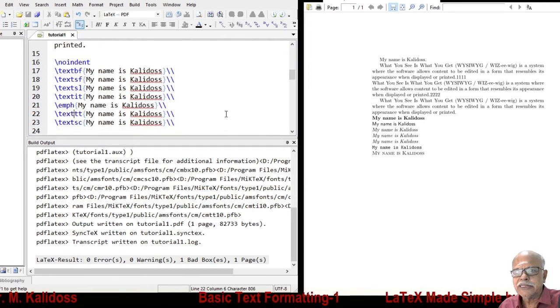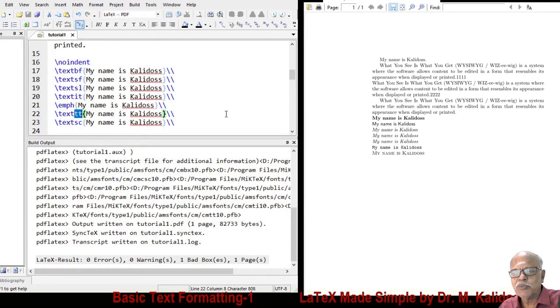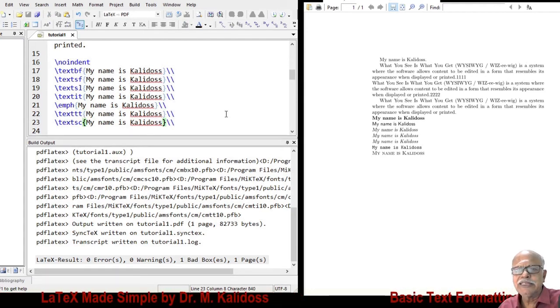And next one is tt fonts, typewriter fonts, monospaced fonts. Whether it is character I or character M, horizontal space allotted is same. Then the last one is interesting. Small caps, textsc.